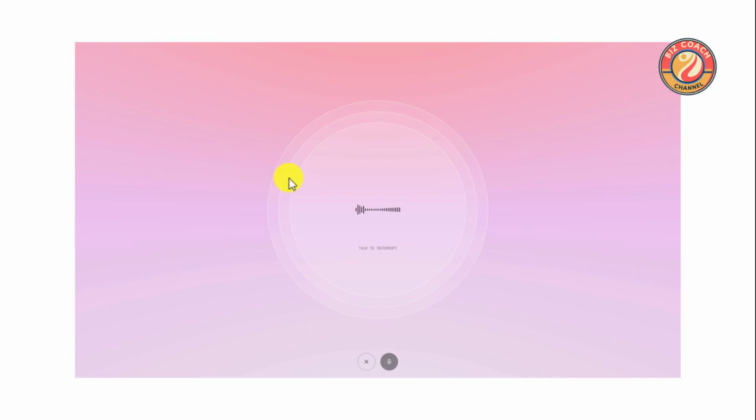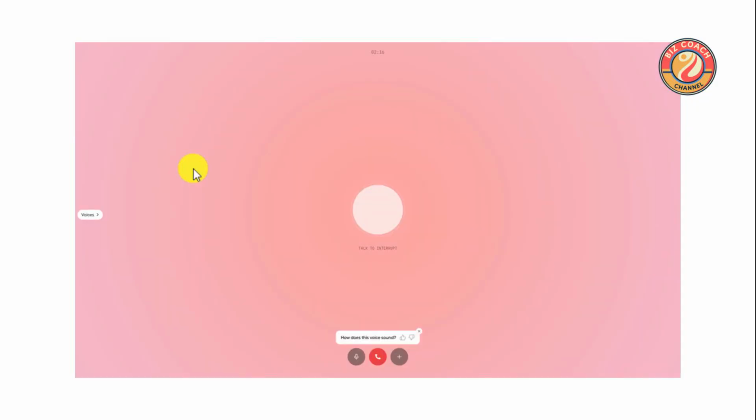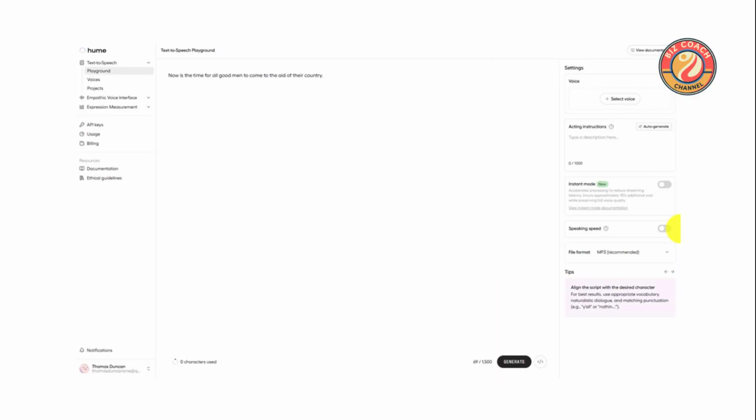Engage in a conversation with your AI. Experience the seamless interaction as it understands and responds to your emotional cues. Test and refine the voice to ensure it sounds just right. Your feedback helps us perfect the emotional nuances. Now it's time to test your script. See how your words come to life with the emotional depth of Hume AI's voice technology.